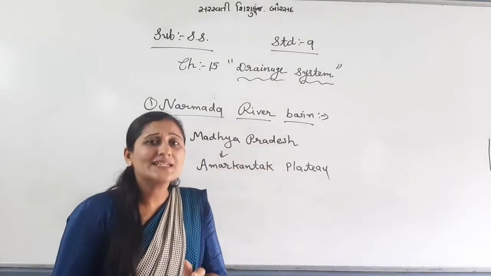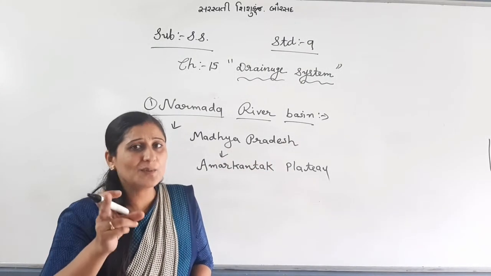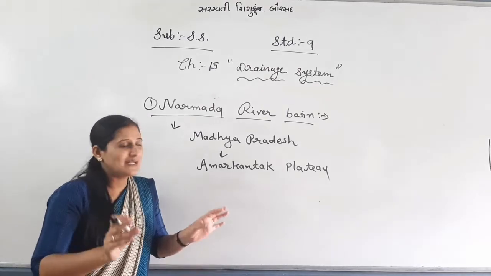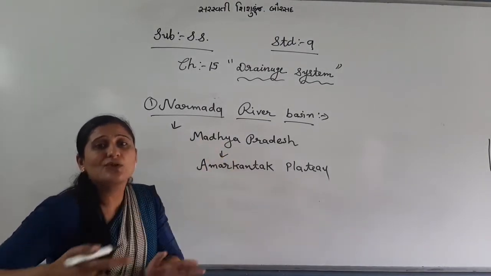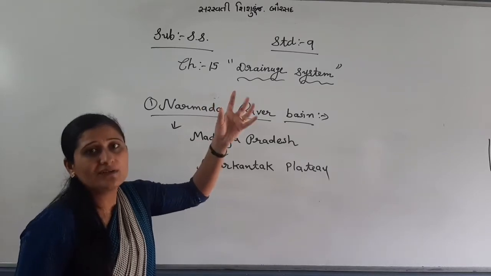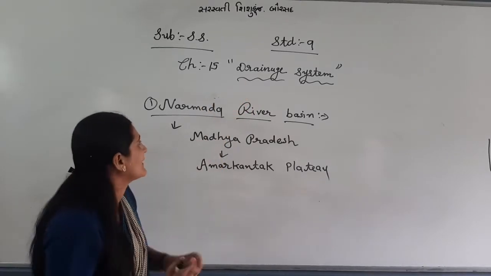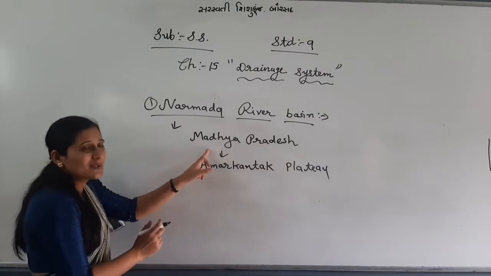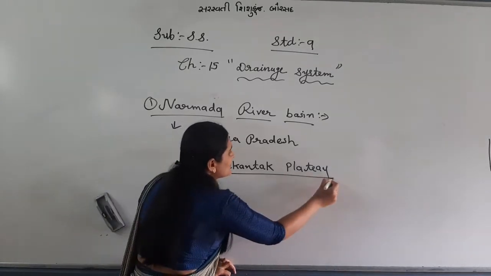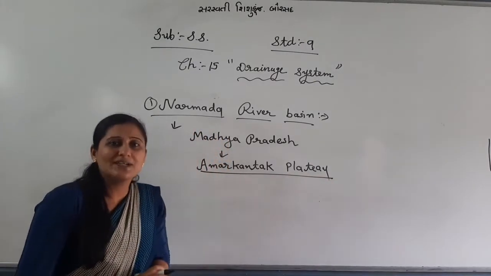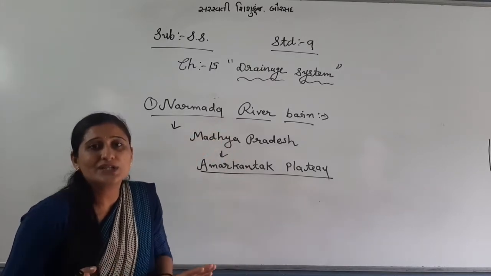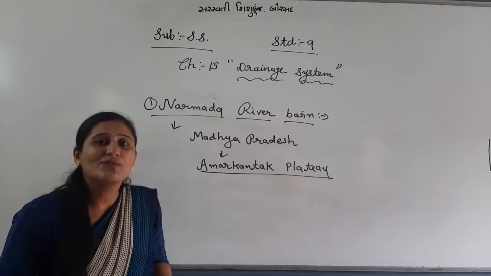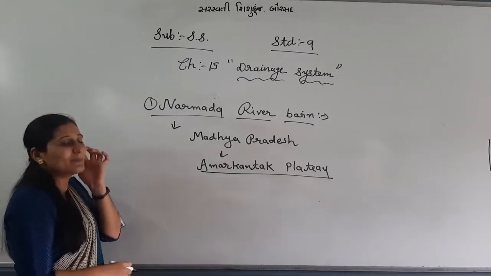Now, does one question arise in your mind or not? Let me tell you which question. You know Himalayan rivers, why are they full of water? Because of glaciers and heavy rainfall. But in Narmada, in Madhya Pradesh, at the Amarkantak Plateau, there is not that much heavy rainfall. From where does water come in the Narmada river? There is no glacier, no snow melting. From where does the river come? Let me tell you through one picture.